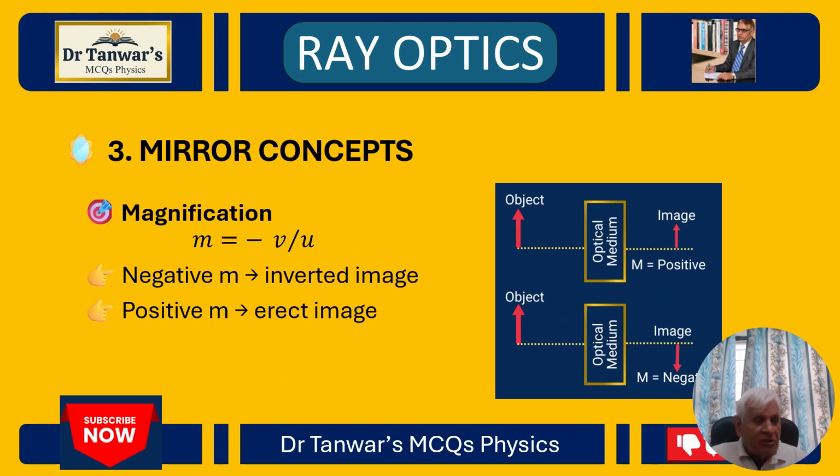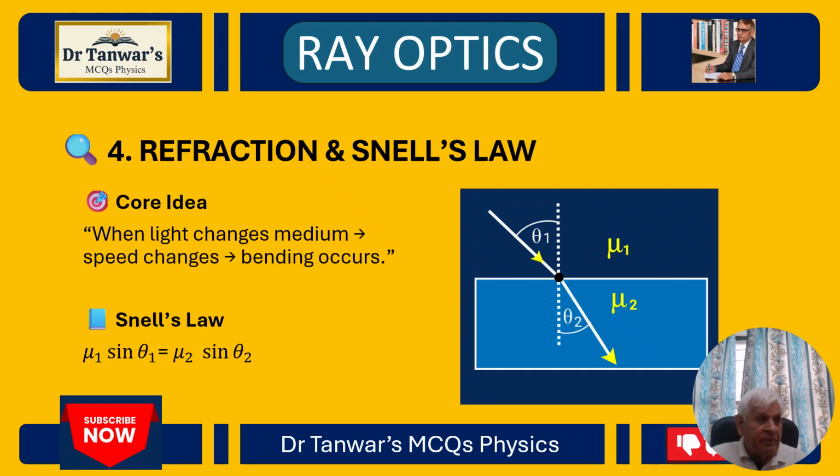The magnification in mirrors is the ratio of the size of the image to the size of the object, or negative of image distance to the object distance. Negative m means the image is inverted, and if magnification is positive, it means the image is erect. And refraction and Snell's law.